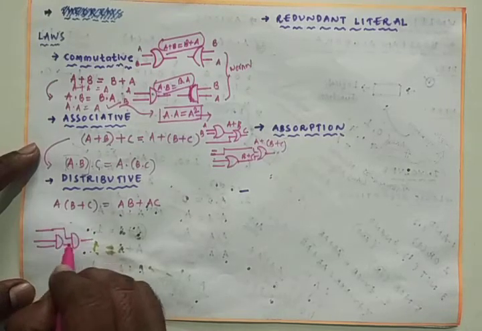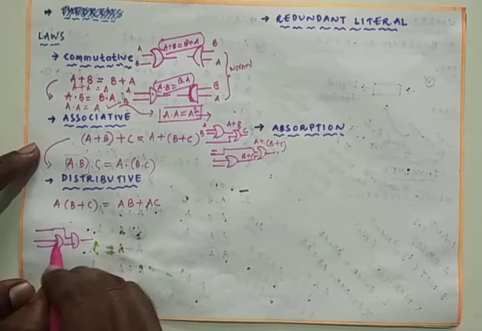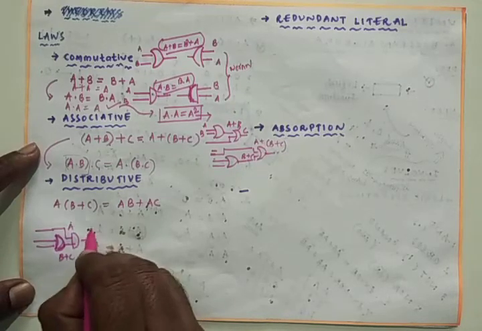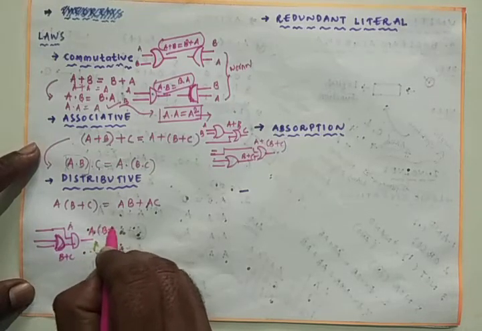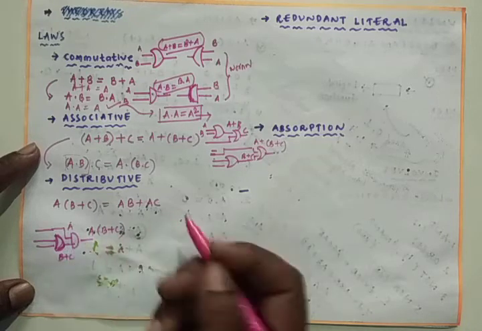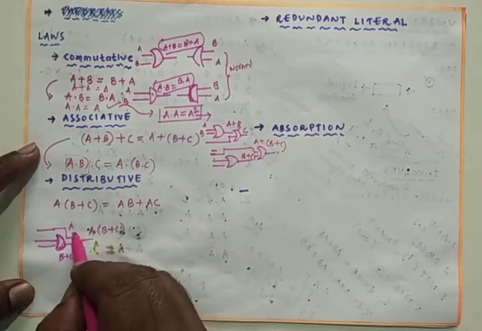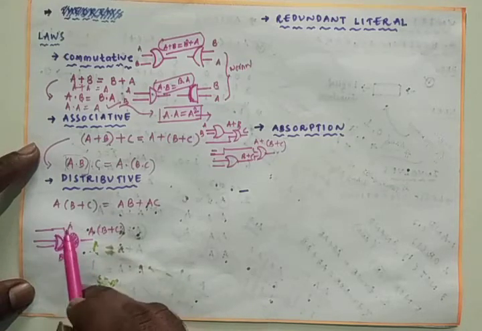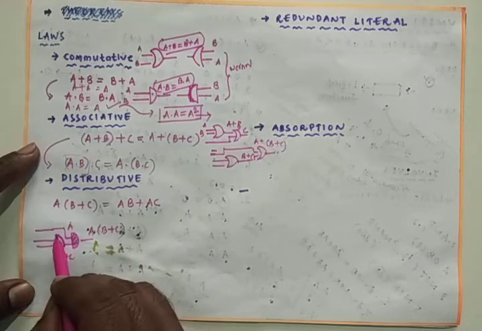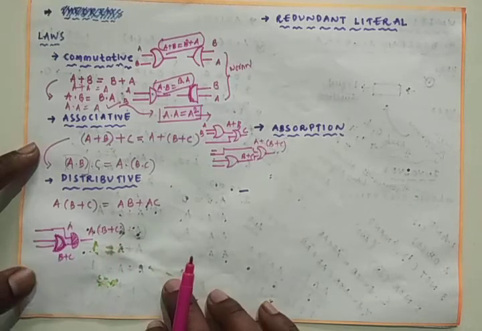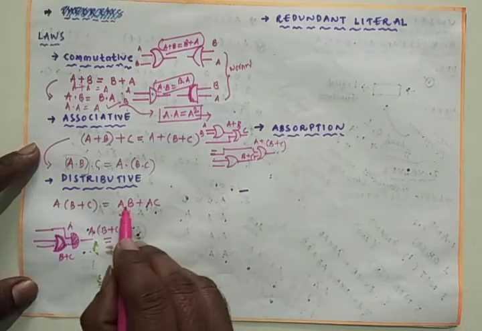Now this will be, sorry, it is an OR gate, with B plus C, and A, so the output will be A into B plus C. The inputs of the AND gate are A and B plus C. B plus C is nothing but the input from one OR gate, which is nothing but AB plus AC.